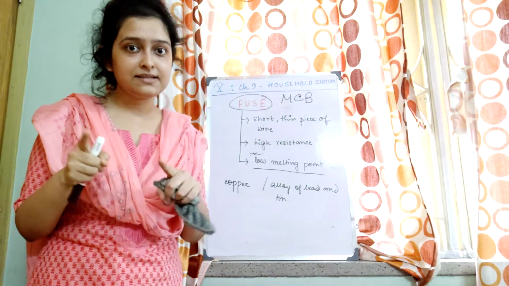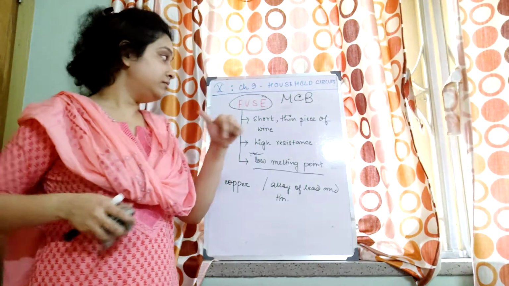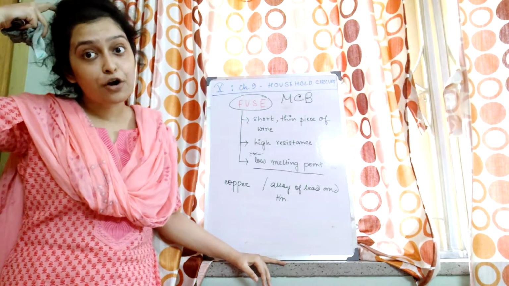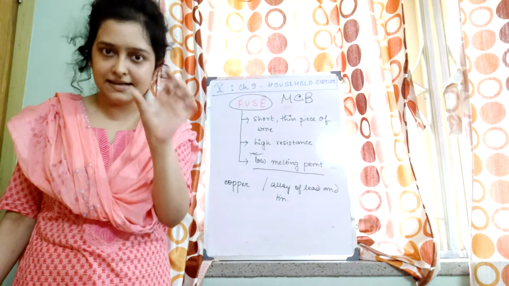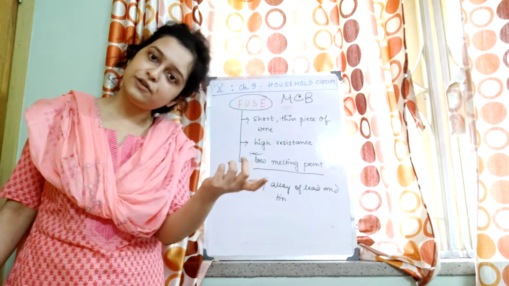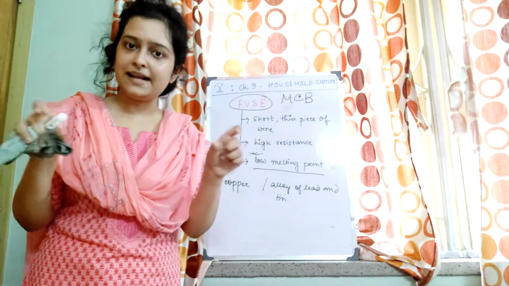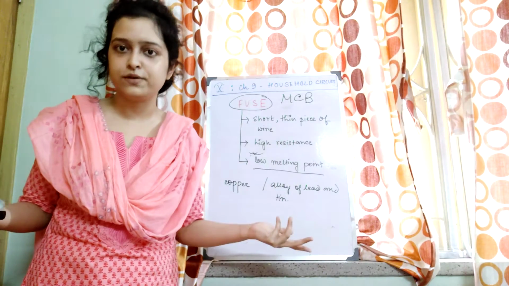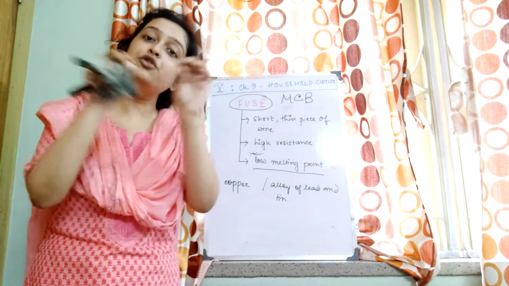Unlike the fuse wire, once a fuse wire has melted down, can we use the same fuse wire? Obviously not. If the fuse wire has already melted down, then it has been broken. How can I use the same fuse wire? So we have to connect a new fuse wire.